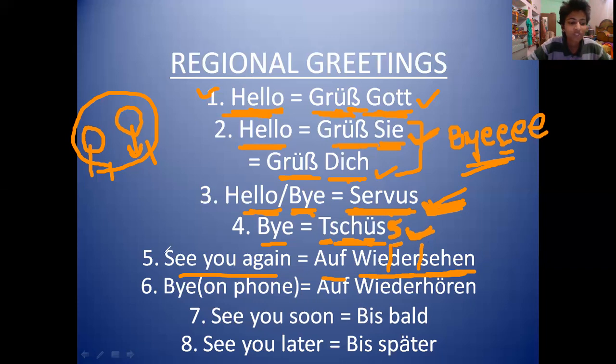And some people also use Ciao, C-I-A-O, to say bye. But it came from Italian language, so we won't be considering it very much. To say bye, you can always use servus for the formal situation and tschüss for the informal situations. Okay. Then see you again is called auf Wiedersehen.